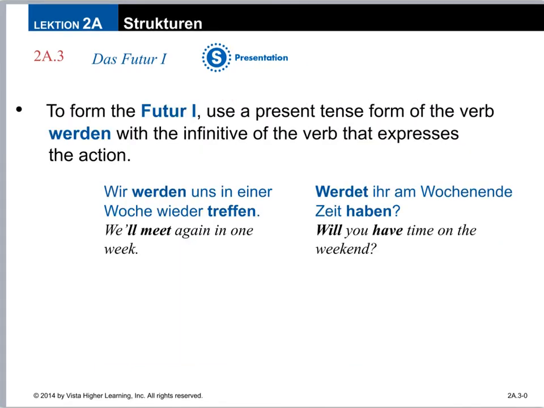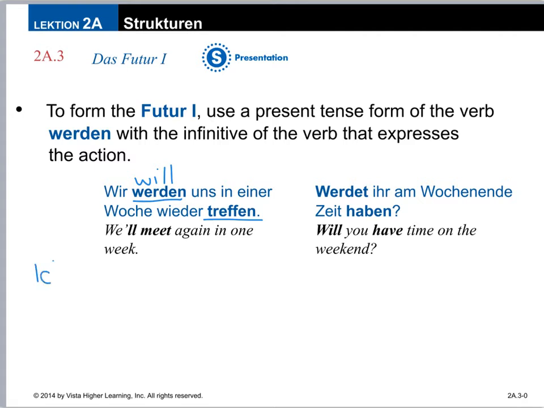So again, to form the Futur I, you use a present tense form of the verb werden as your main verb, and the infinitive of any other verb at the end that expresses the action that you will do. So we have an example here, wir werden. So in this case, werden means will. Treffen is to meet, so we will meet in einer Woche wieder, again in 1 week.